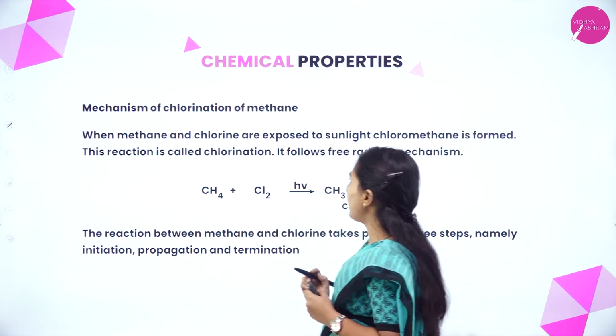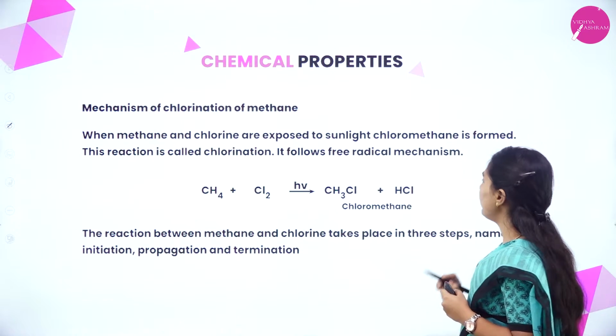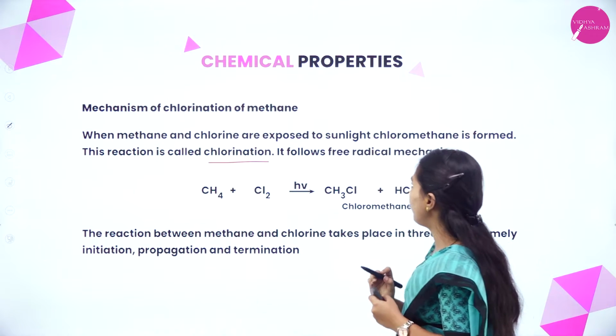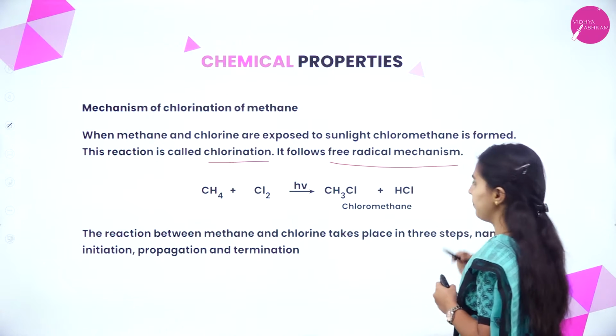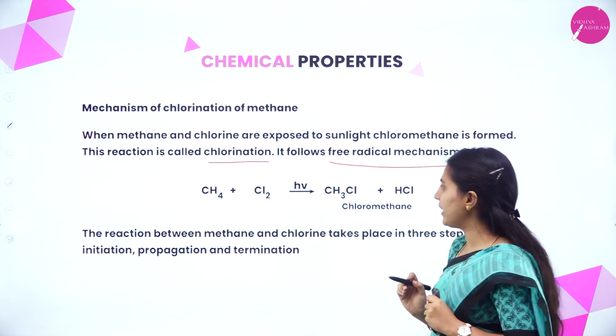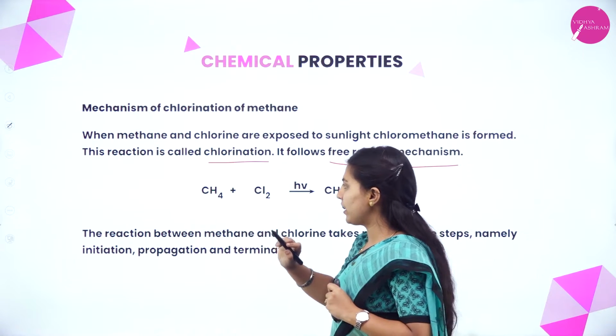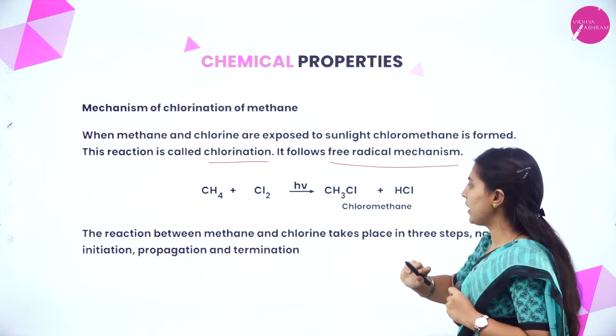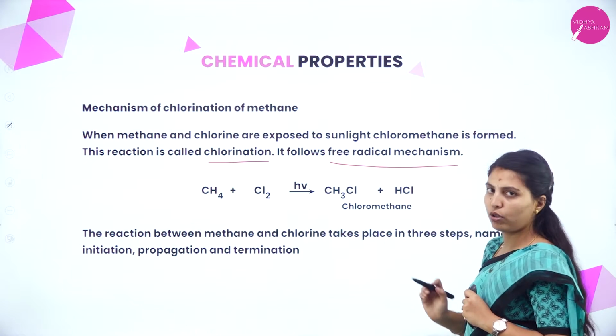When methane and chlorine are exposed to sunlight, chloromethane is formed. This reaction is called chlorination. It follows a free radical mechanism. See, this is a general reaction: methane plus chlorine, in the presence of sunlight, forms chloromethane and hydrochloric acid.